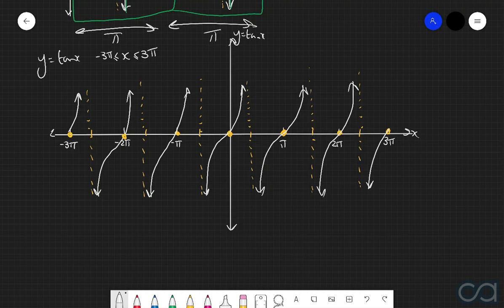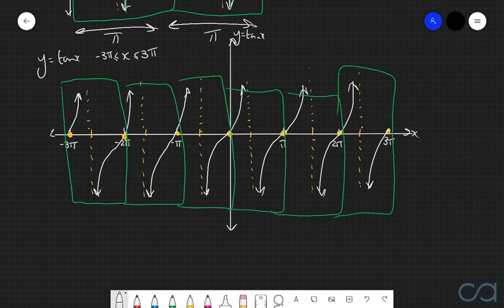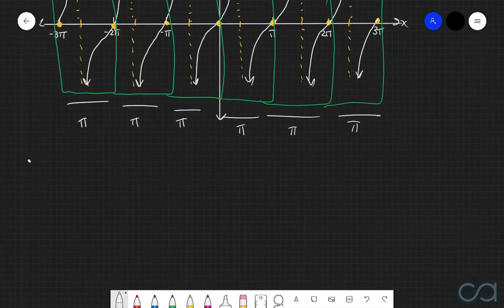So if the periodic behavior of this particular function wasn't obvious before, I really hope it is now. Very clearly we can see that if I box up this area here, this area here, this area here, this area, and then this area, each of these segments are identical copies of one another. And once again, we can see that each of these domains have a width of pi units. And so therefore, we can say the following.